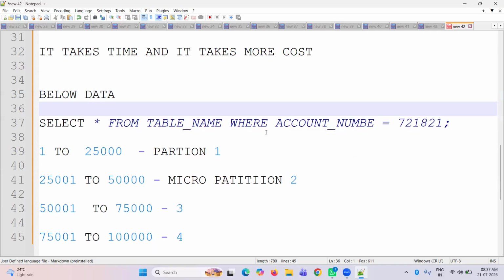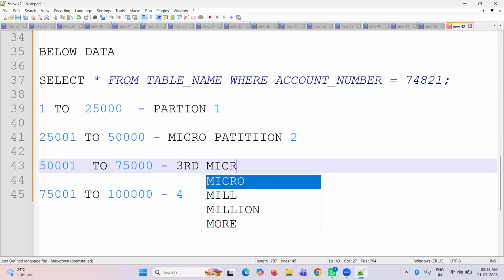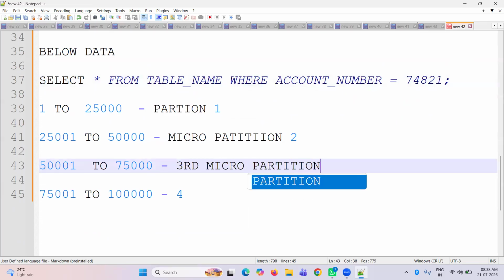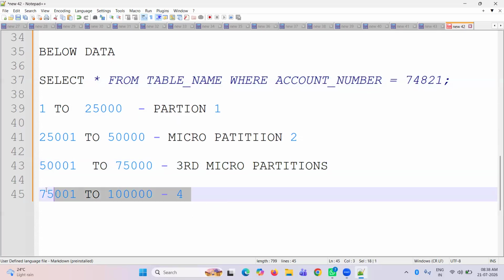While I run this select star from table where account number is 721,821, it will think about which partition holds that number. When we run this query, it's going to scan only the third micro partition. Then it's going to skip the other two partitions. That is what we call query pruning or partition pruning.